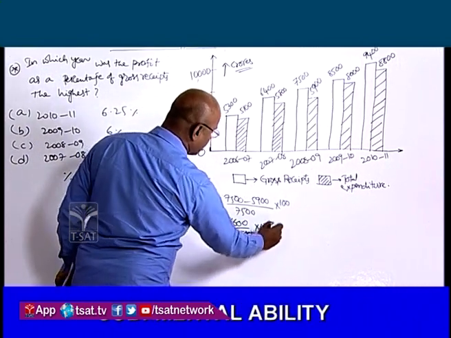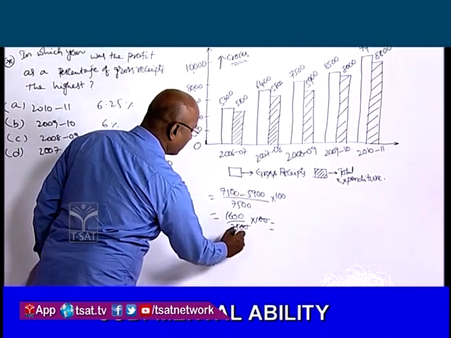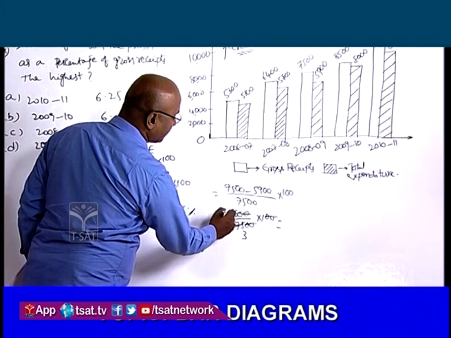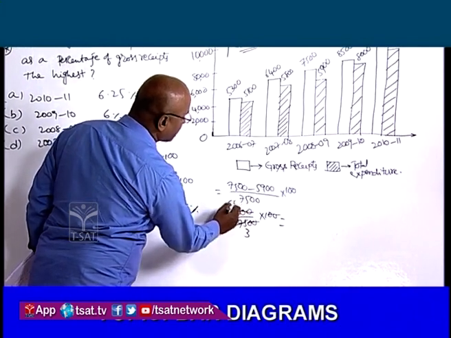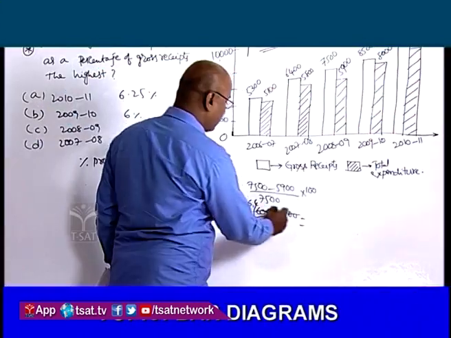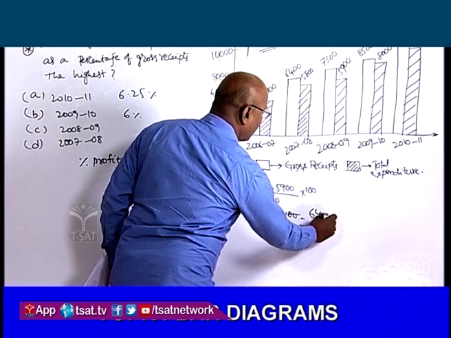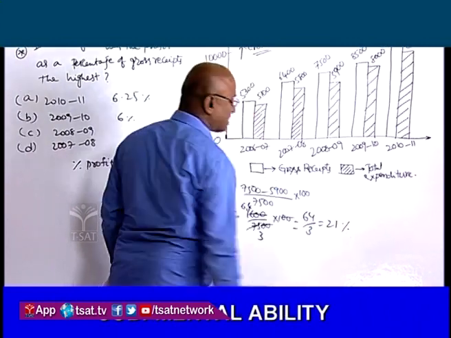So 2 zeros will get cancelled. And 1,600 by 75, 25 3s are 75, 25 6s are 150. So 25 4s, 64 by 3, that is equal to 64 by 3. So it is around 21%.